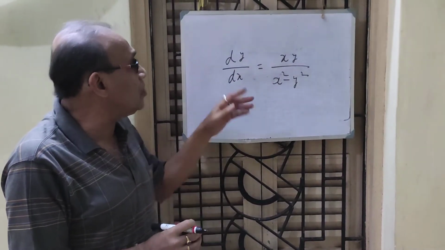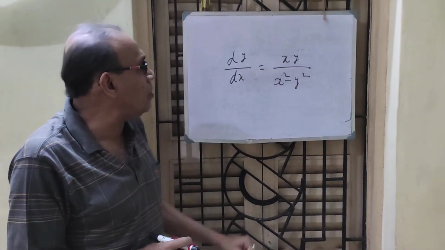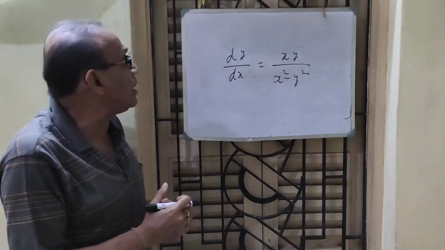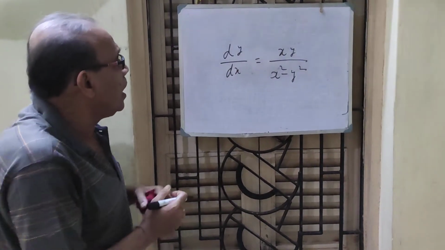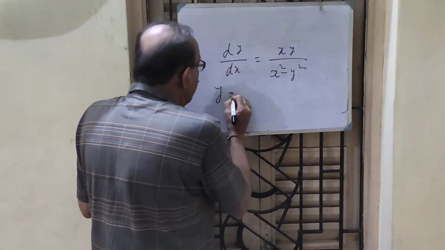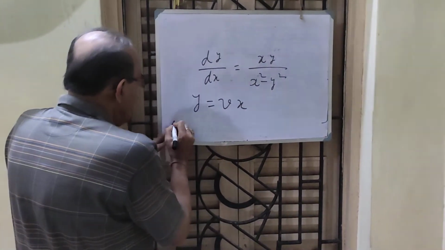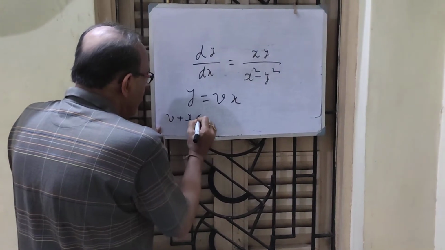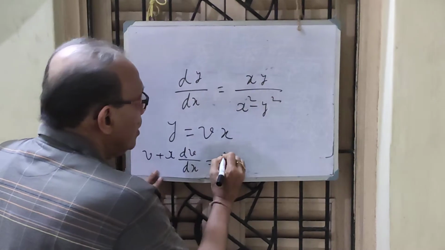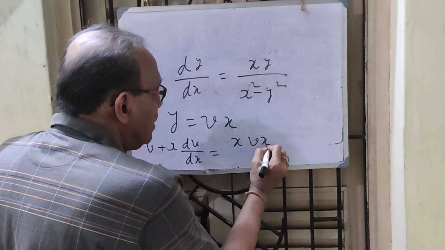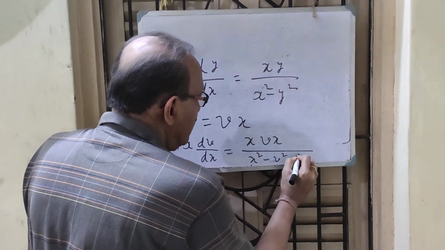Second, this is called homogeneous. Power 1 plus 1 gives power 2 in the numerator, and the power in the denominator is also 2, so they all cancel. It is called homogeneity, a homogeneous equation. For a homogeneous equation, I have a substitution everywhere: y equals vx. If I put y equals vx, I get v plus x dv/dx equal to x times vx, divided by x square minus y square, which means v square x square.